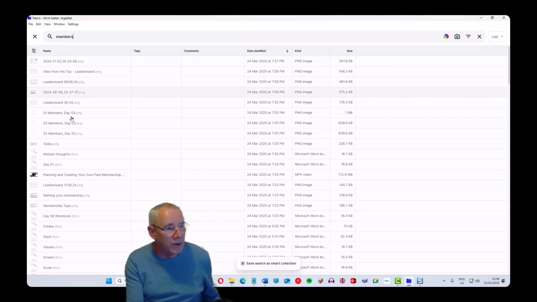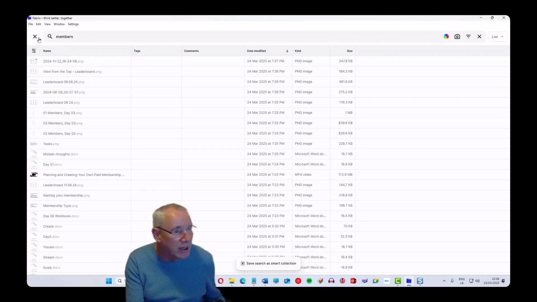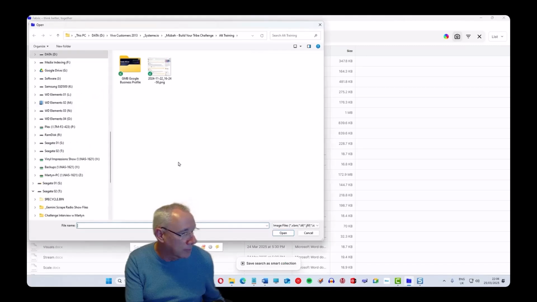And so it can even tell you if you search for colors, if you search for images, it will find it for you, because the AI knows what it's looking at with an image. So this is called Fabric. It's free to get started, and then when you want to go over 1,000 files or something, you have to pay, which I've done, because it's such an amazing tool. You can click on the colors, you can click on photographs, and you can upload photographs and describe the photograph, and it will find it for you.